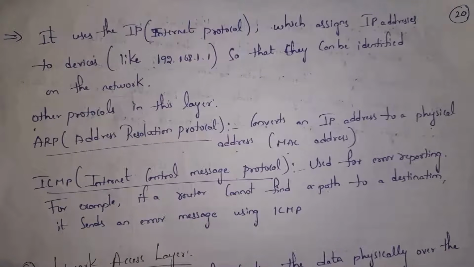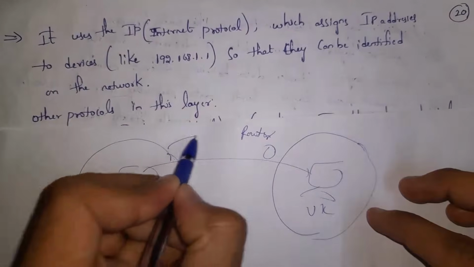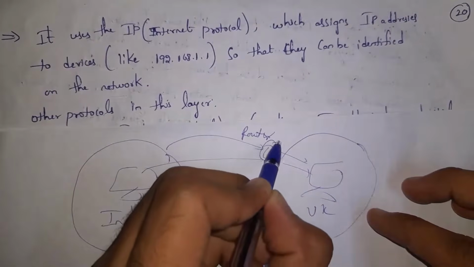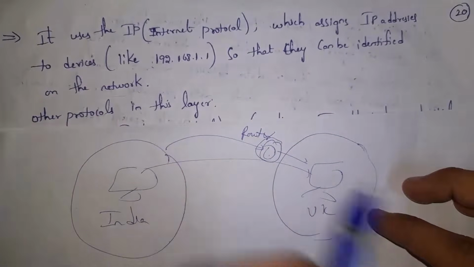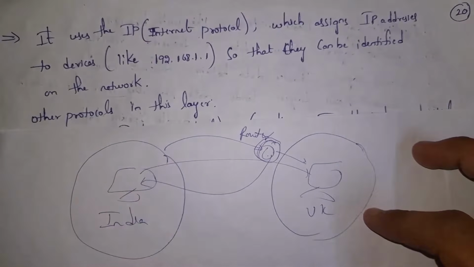And next one is ICMP. Guys, ICMP is used to give error messages. For example, through IP address, data reaches the router, but after data reached the router, this router cannot find the device. So at that time, ICMP will give error messages like device can't be found.